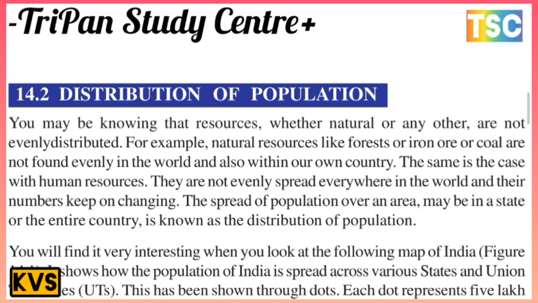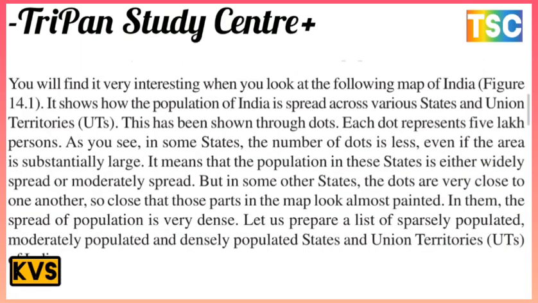The same is the case with human resources. They are not evenly spread everywhere in the world and the numbers keep on changing. The spread of population over an area, such as a state or the entire country, is known as the distribution of population.